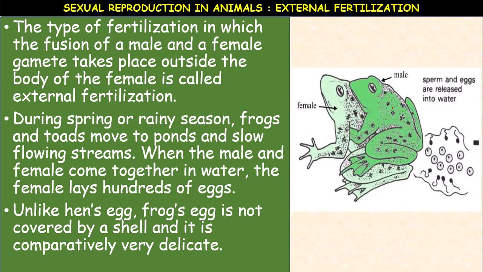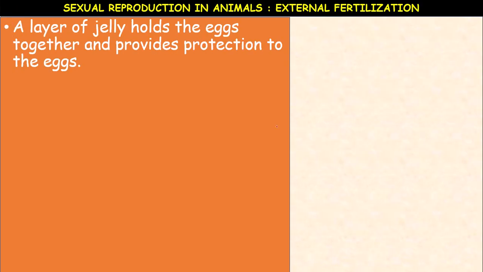During copulation, the female releases the ova and the male releases the spermatozoa. The sperm and eggs are released into the water where fertilization takes place. This type of fertilization is called external fertilization. A layer of jelly holds the eggs together after release from the female frog and provides protection to the eggs.